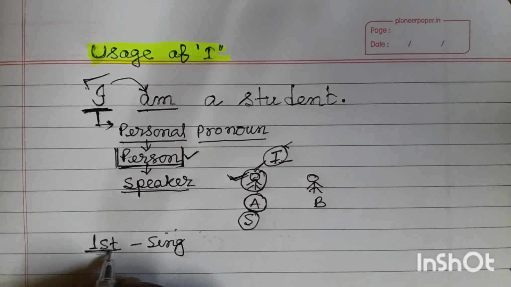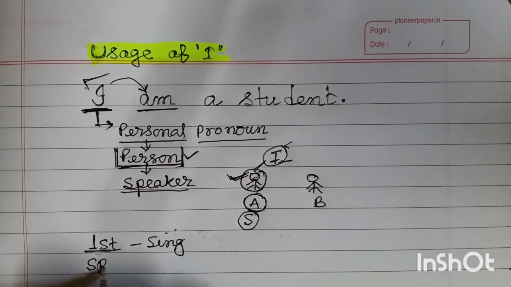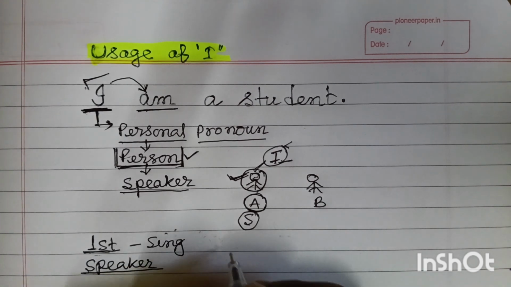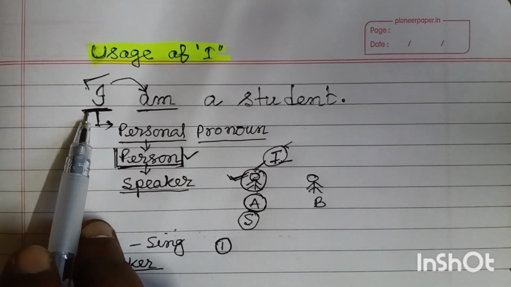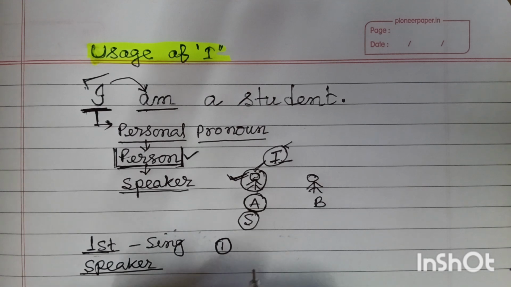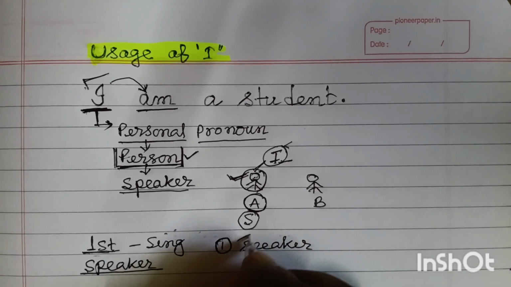First person is always the speaker. So the number one condition is that whenever it is a personal pronoun, it will be used only for the speaker.